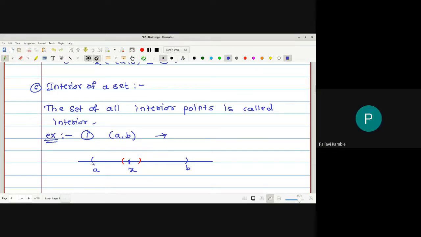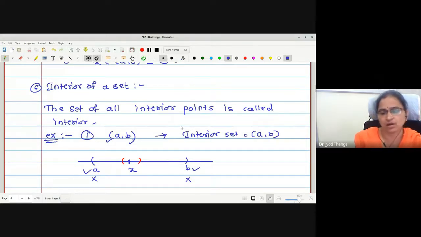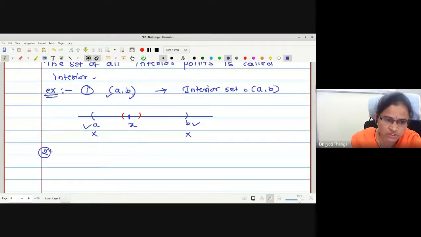Yes, interior आहे. तुम्ही A आणि B ला चेक करणार का? Not necessary. कारण we have open interval. Okay. Therefore, may I say all the points of this set are interior points. Therefore, what is my interior set? Open interval every? सगळेच ना? All the points between A and B are the interior points. हाँ मैम. What for closed interval?